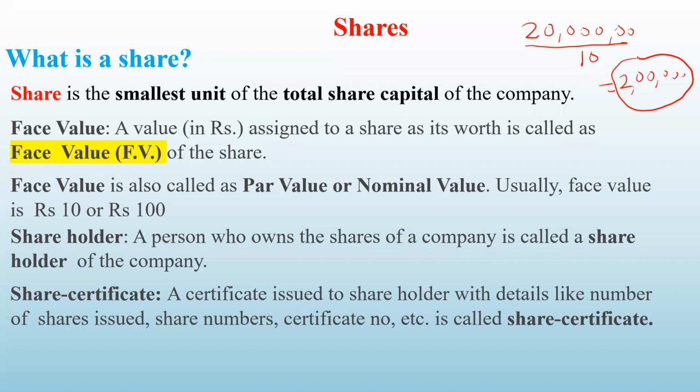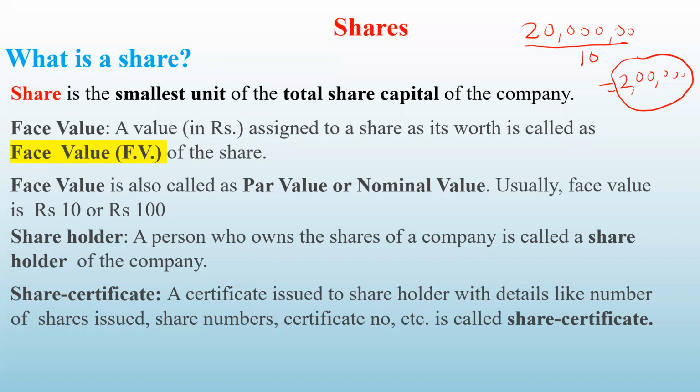So one share value is 10 rupees, and when they divide this 20 lakhs by 10, they get 2 lakhs. That means they have 2 lakh shares to offer to the public. So they will say that our shares are available in the market. They will have to take permission from SEBI, and then after completing all the formalities, they can offer these shares in the market.